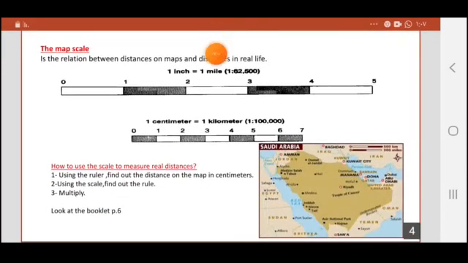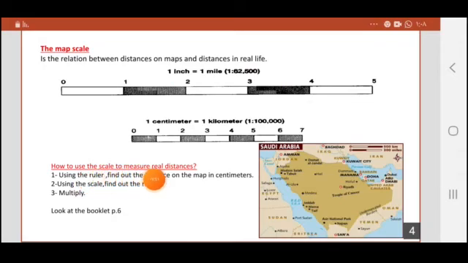Look here. The map scale is a line divided into centimeters. It records for us how many miles or kilometers in the real world each centimeter equals. For example, look at this scale. Every 1 centimeter here equals 1 kilometer in the real world. Sometimes 1 centimeter can equal 100 kilometers or 1000 kilometers. Every map has a different scale. It is a relation between distances on maps and distances in real life.